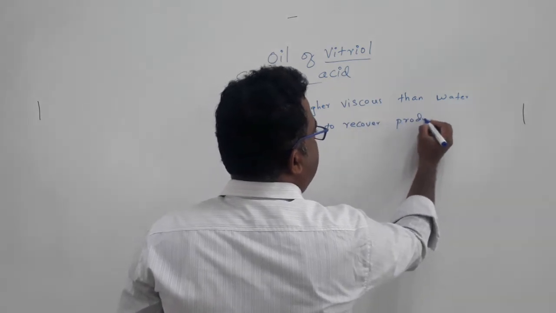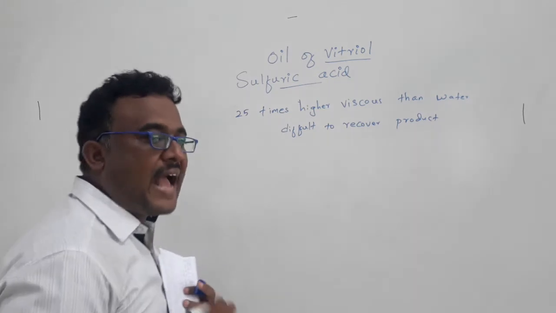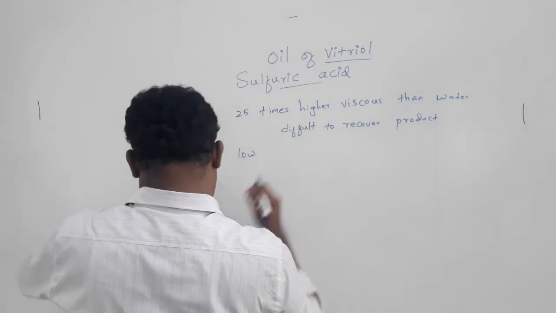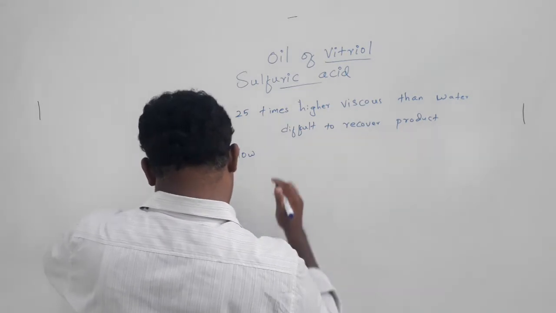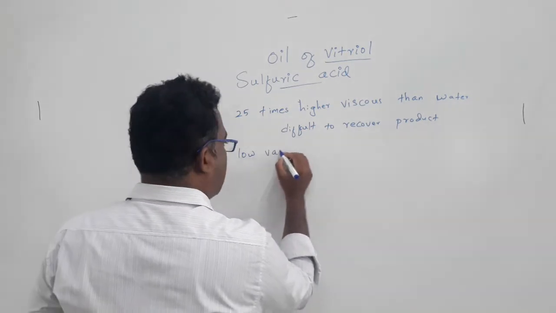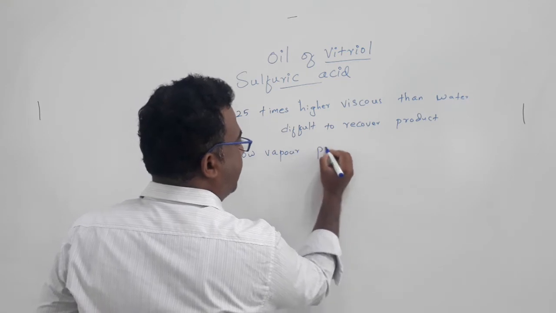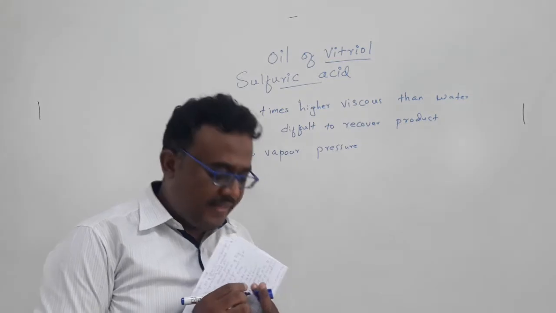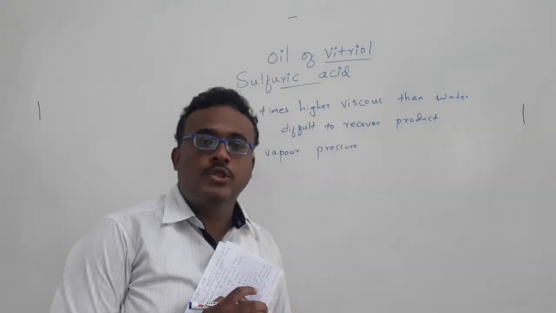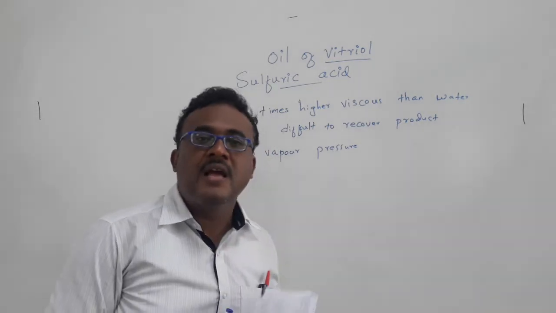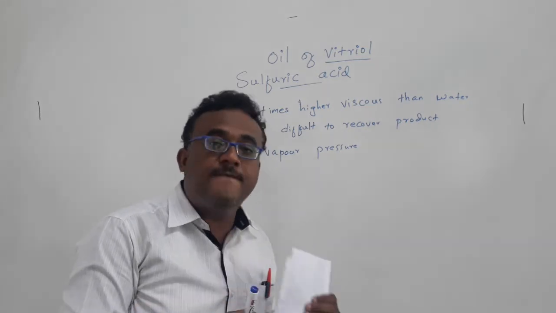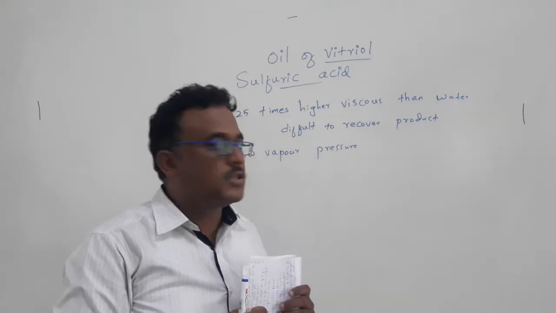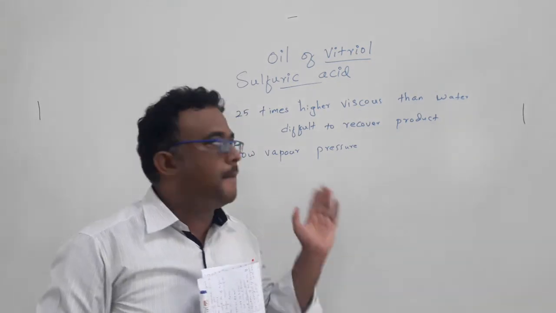And also it has low vapor pressure. So sulfuric acid has another one, very low vapor pressure. If it has very low vapor pressure, then what happens? It is very difficult to dry the synthesized compound. So it is another difficulty about sulfuric acid.